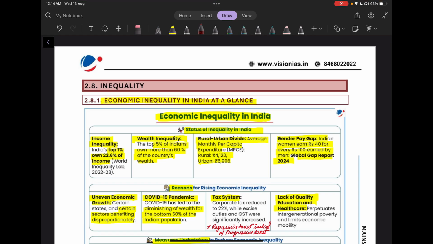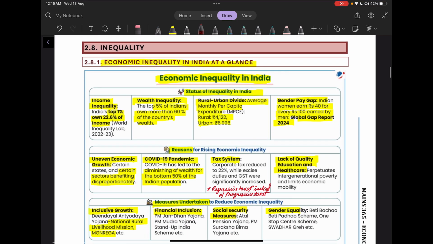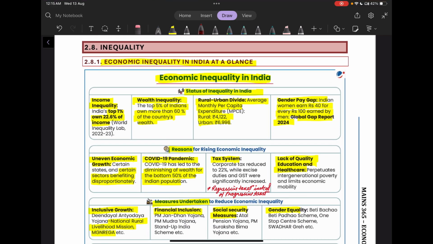The average monthly per capita expenditure divide between urban and rural is around 2,500 or more. Then the gender pay gap. An Indian woman earns rupees 40 for every 100 rupees earned by men. So this is the status of inequality in India.